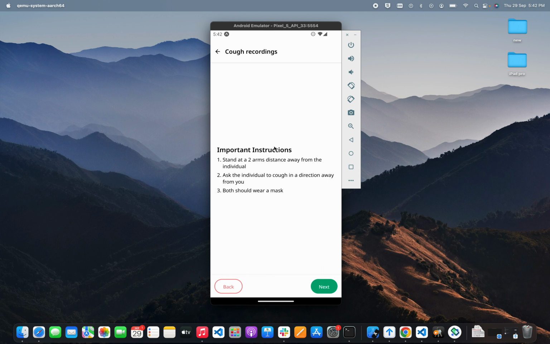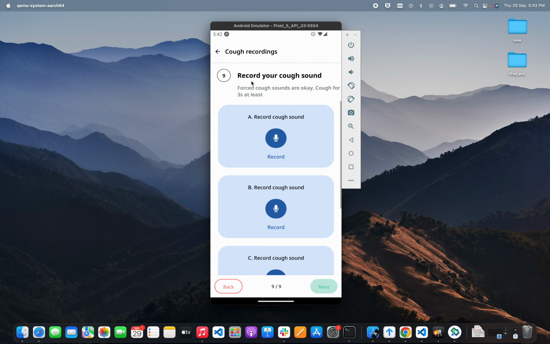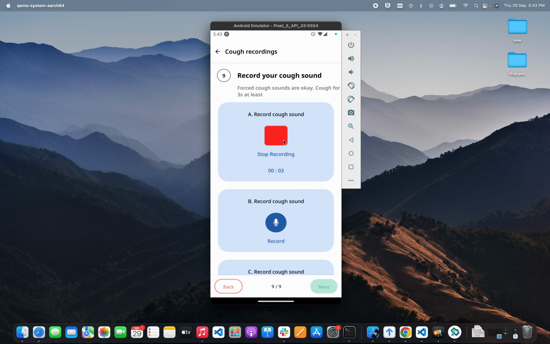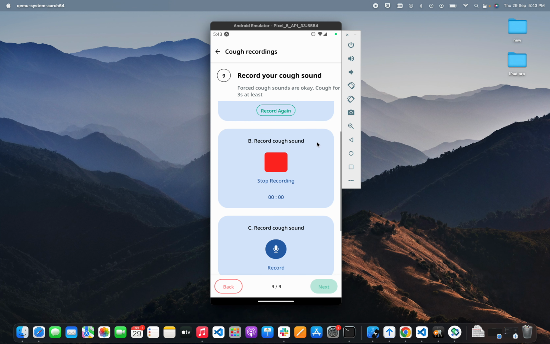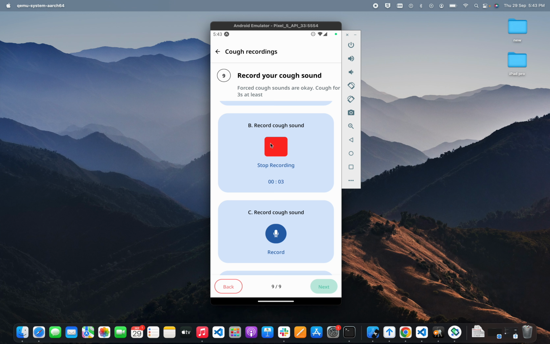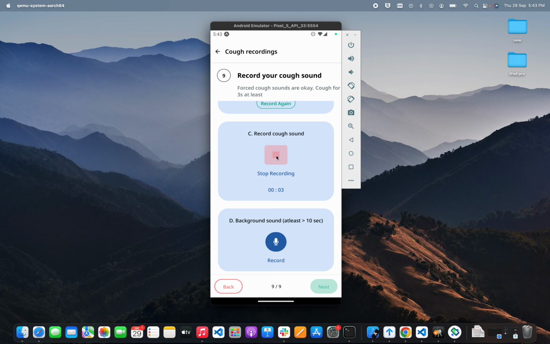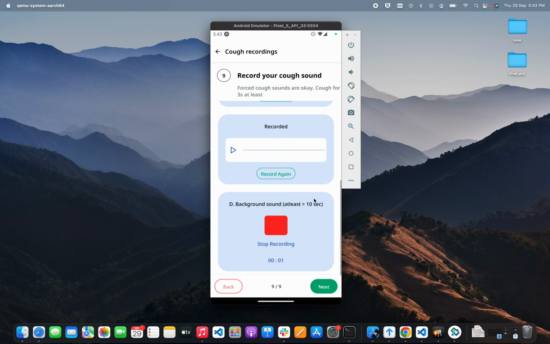The next page will be your cough recording. So you have to follow these instructions in order to record your cough sounds. It will ask for your microphone. Yes, see third cough sound. This background is background sound for denoising the cough sounds.